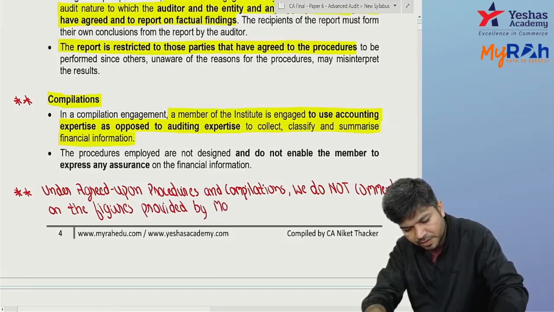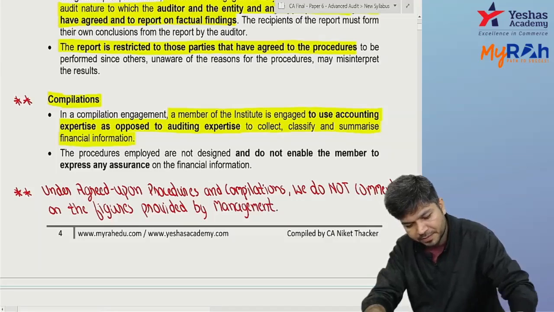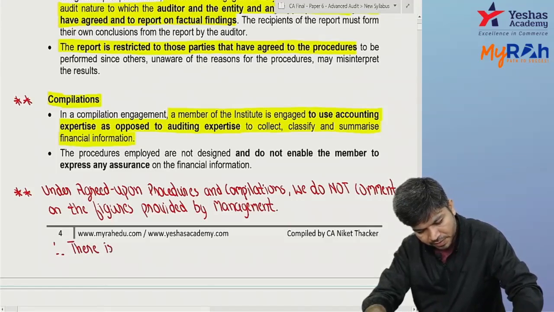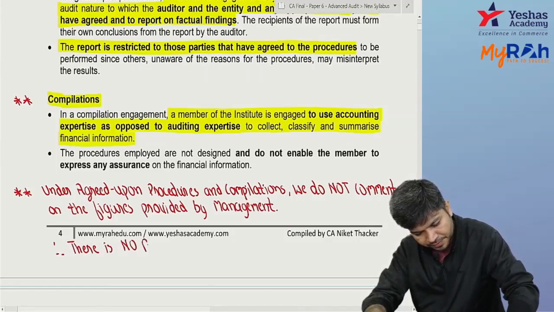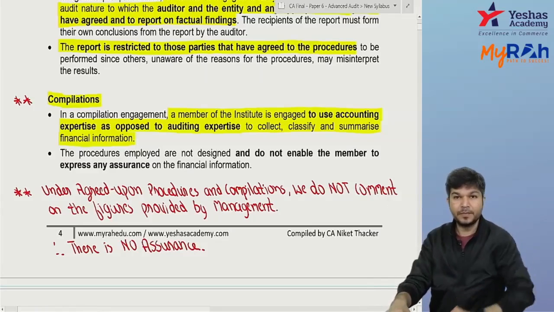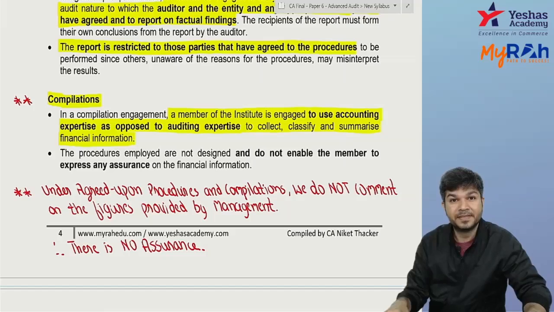We are not commenting on the amounts or figures which are given by management. Therefore, there is no assurance. Are you clear? Therefore, there is no assurance.